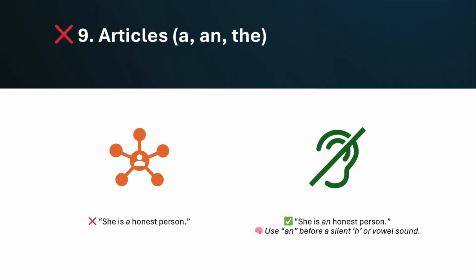And then another common mistake we make is about using the articles a and an. For example, "She is a honest person." No, that's wrong. She is an honest person. We use an here because for words which have a vowel sound, or an h that is mostly silent, we use an before that word.